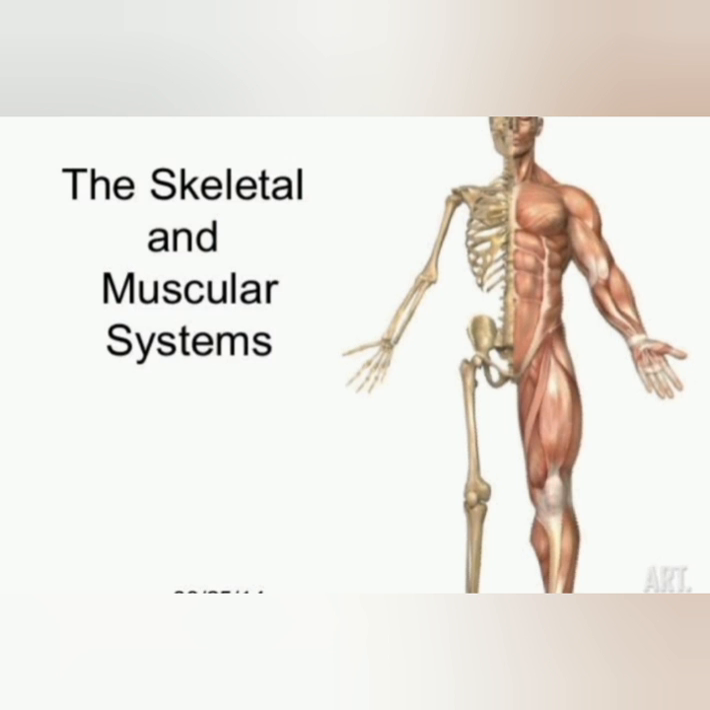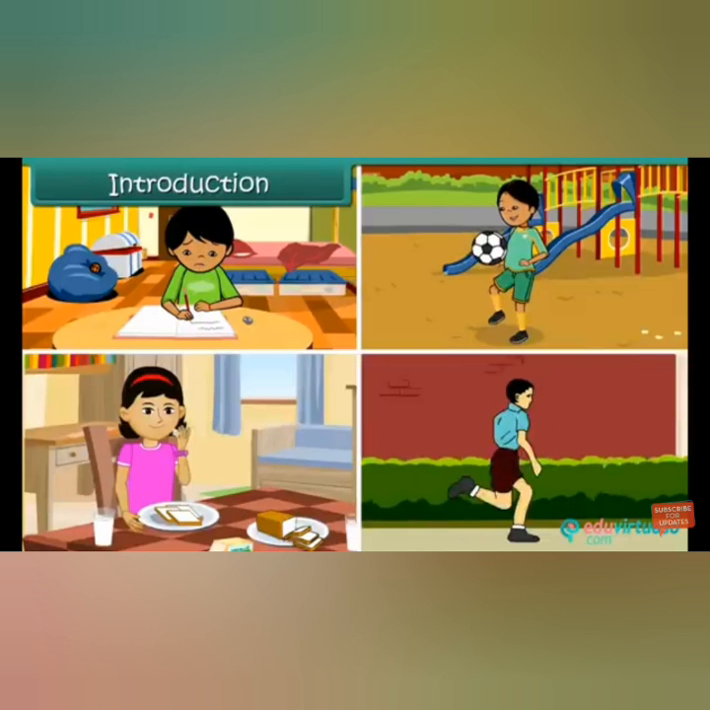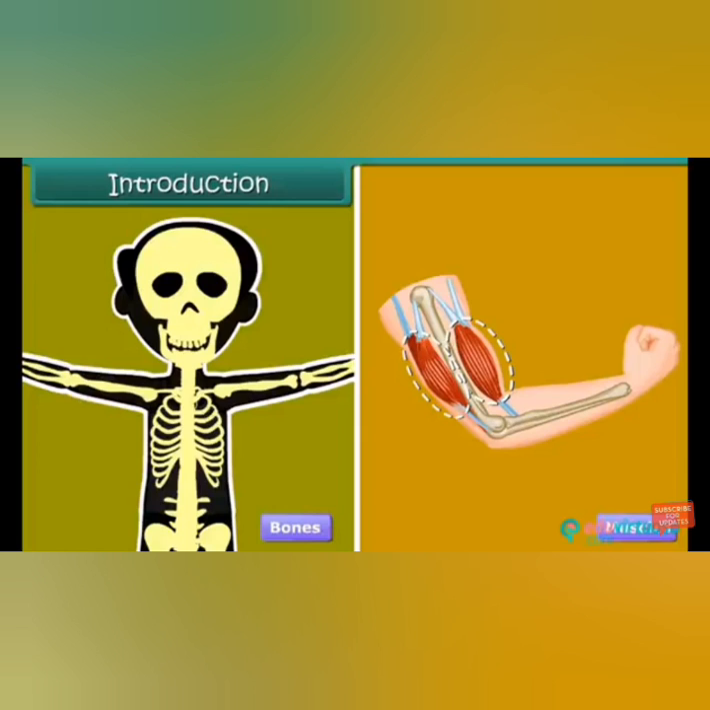In your previous class, we learned about rocks and minerals, and now we are going to our next lesson, that is our skeletal and muscular system. Each day we perform various activities. Yes or no? We study, we play, we eat, we run, and many other activities we do. Children, do you know that our bones and muscles play an important role in all such activities? Bones and muscles are important parts of our body which make all the body movements very easy. Let us learn about bones and muscles in detail in this lesson.